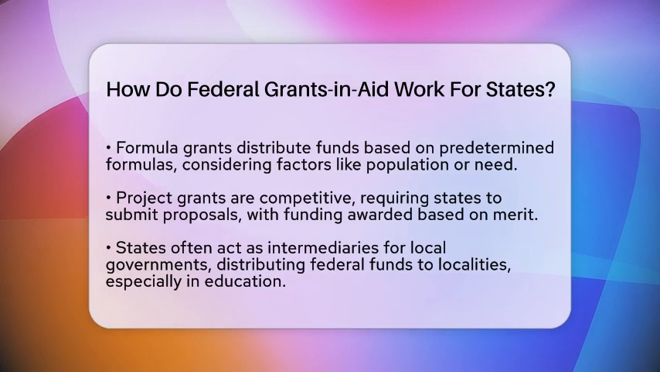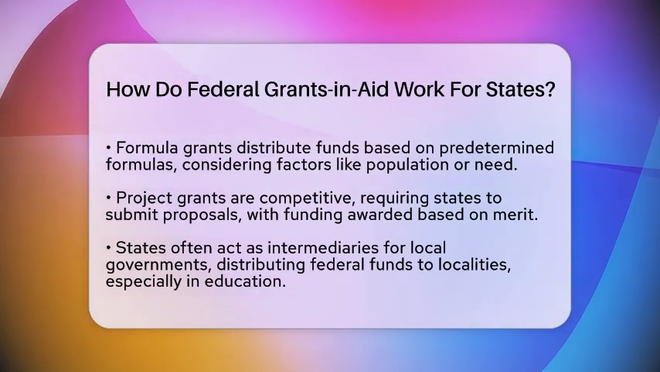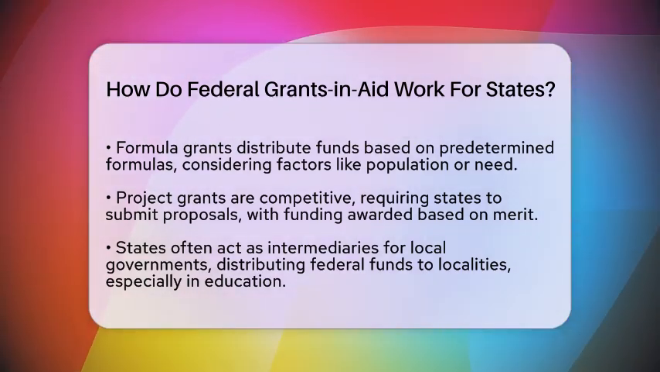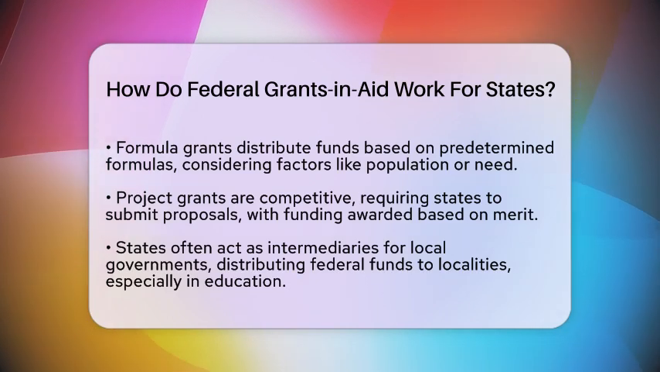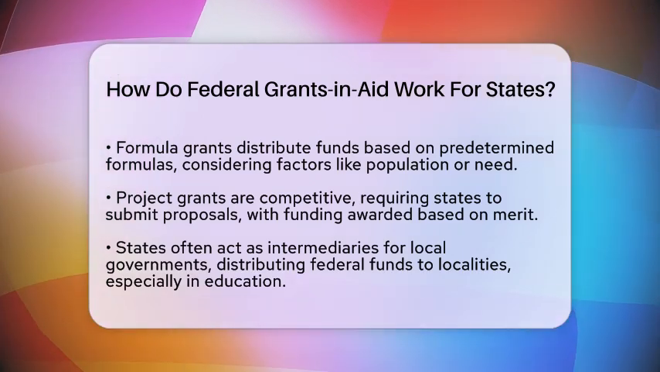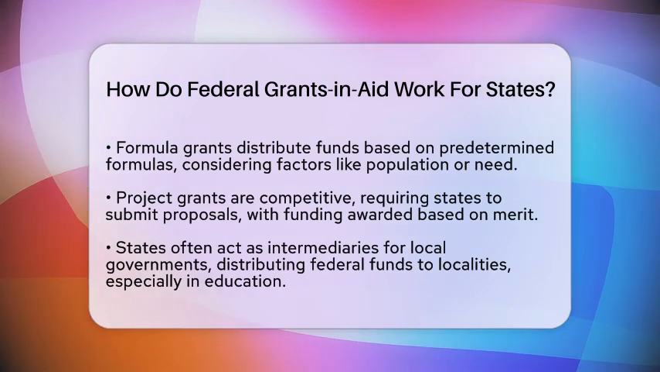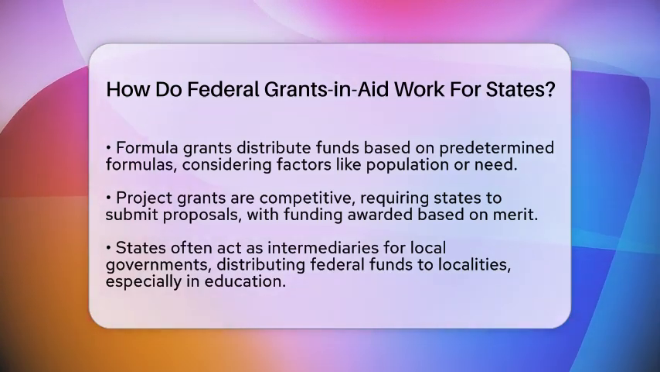From a state policy perspective, federal grants and aid can shape decision-making. States must align their regulations with federal standards to receive funding. This requirement influences how states design their programs, budget, and oversee spending.